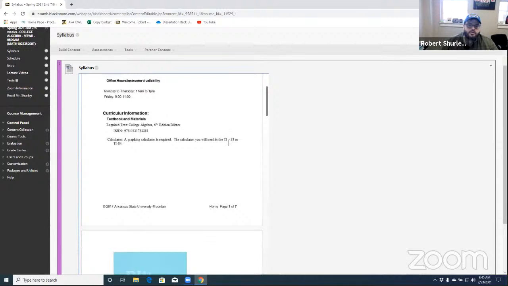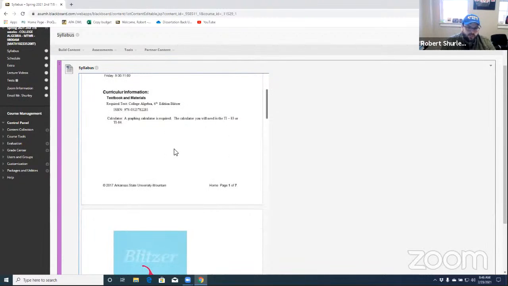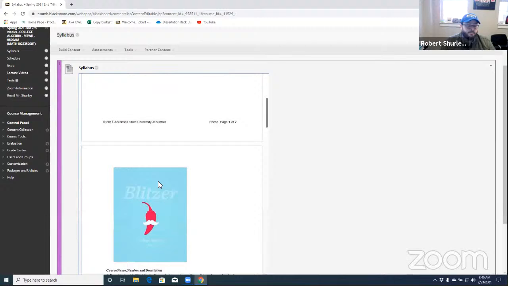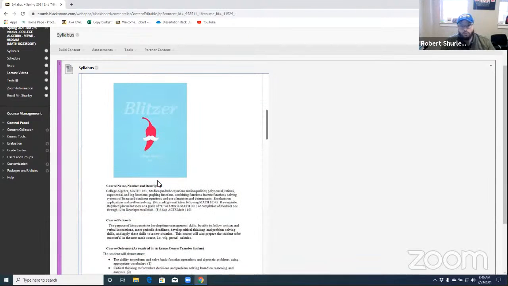You will need a calculator. You'll need a TI 83 or 84. Either one is fine. These calculators have been around since I was in junior high. So just snag one of those as soon as you can. You won't need it really at the beginning of the semester. It'll be more towards probably week 3 or 4. It comes in handy big time. So get that ordered as soon as you can. But know that if it takes a week or 2 to come in, that's fine. You will need the book as soon as possible. Okay. I will be handing out homework the second day of lecture.